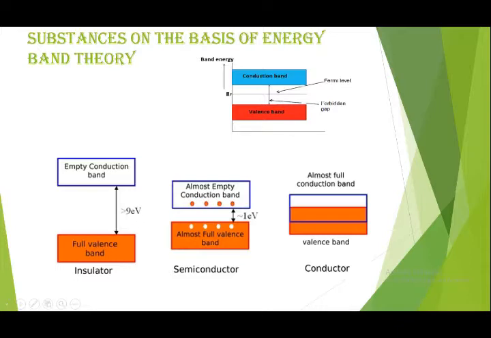In a conductor you can see the conduction band and valence band are overlapping each other, so there is no forbidden energy gap. That's why it is very easy for the electrons present in the valence band to move up to the conduction band. So conduction is possible in a conductor.